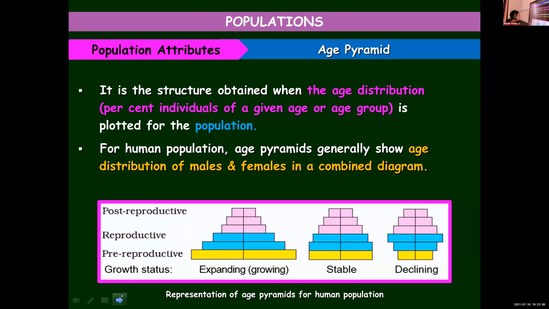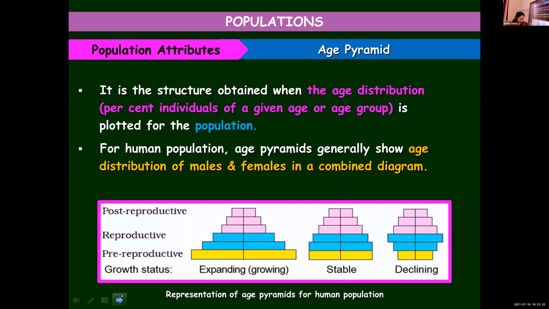And in the expanding one, you can see the least percentage will be that of the people in the post-reproductive phase, whereas the other two will be more, and you can see a broader base, because individuals in the pre-reproductive stage will be more. And in stable, you can see more or less similar percentages of individuals in different categories.